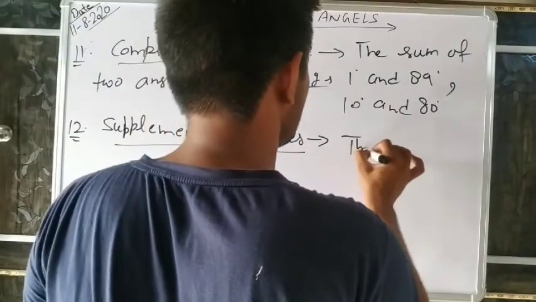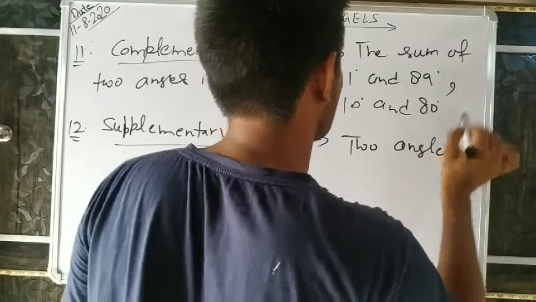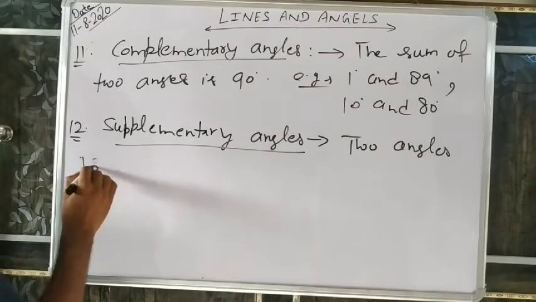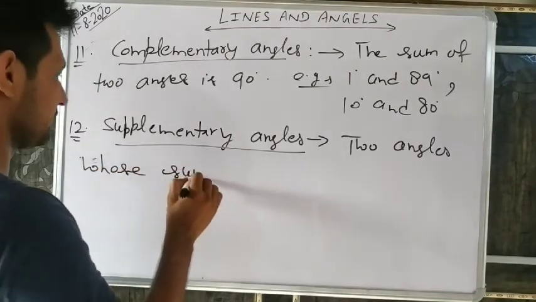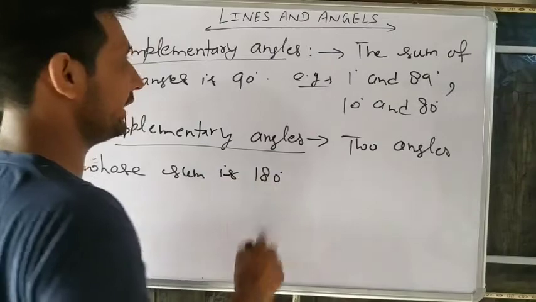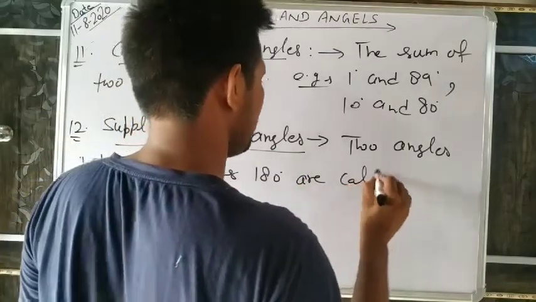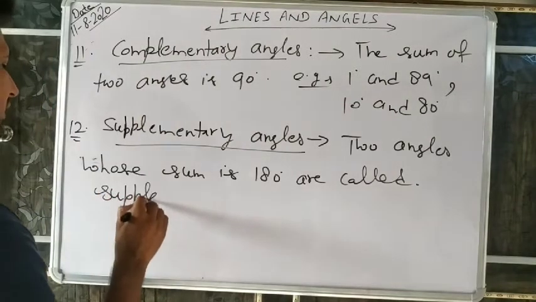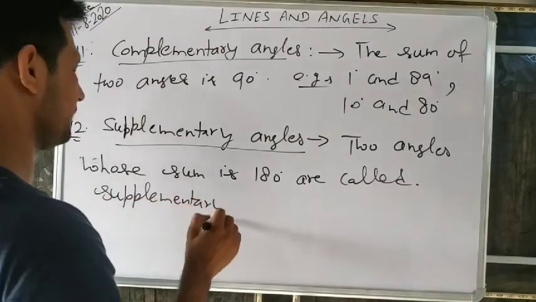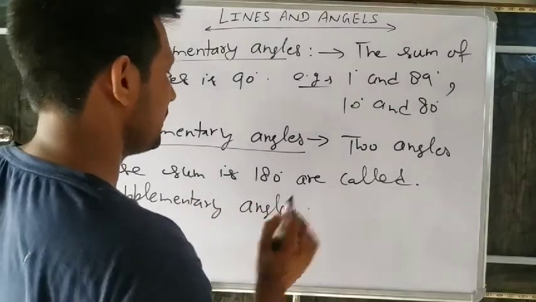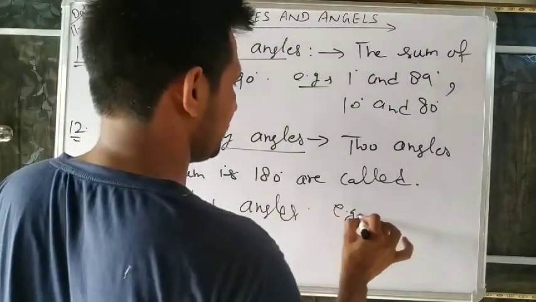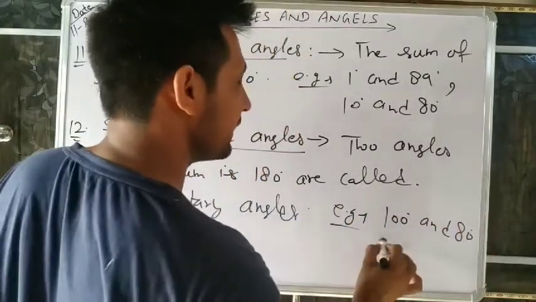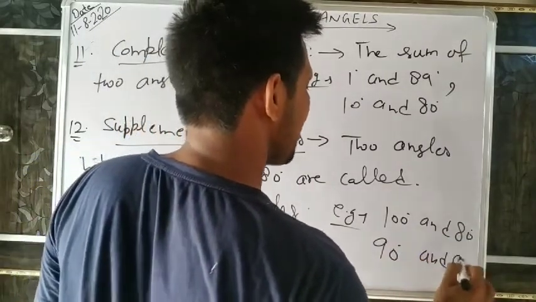Two angles whose sum is 180 degrees are called supplementary angles. Example, give me an example. 100 degrees and 80 degrees. Yes. 90 degrees and 90 degrees.